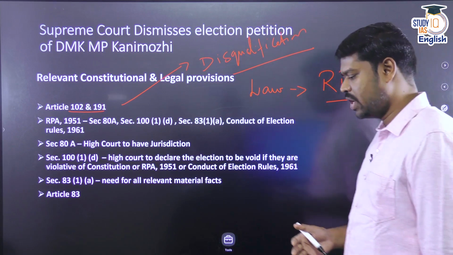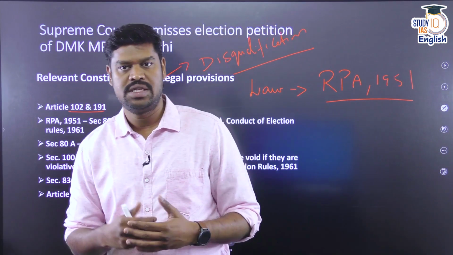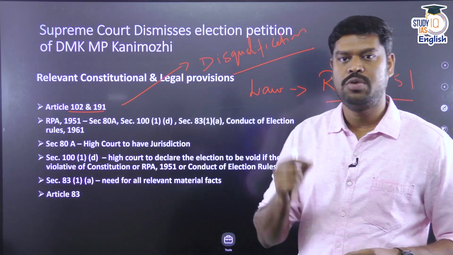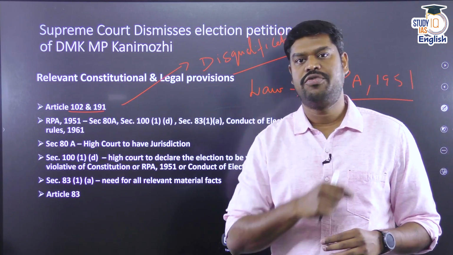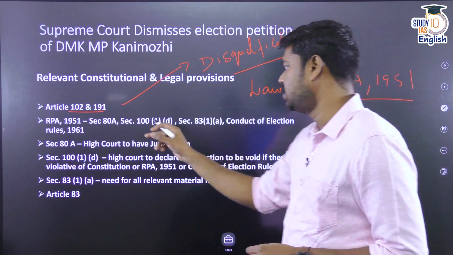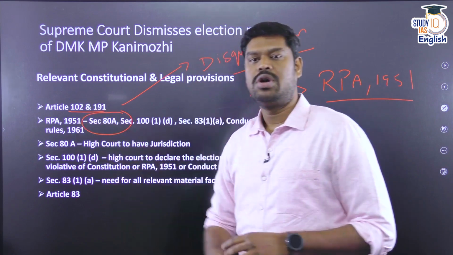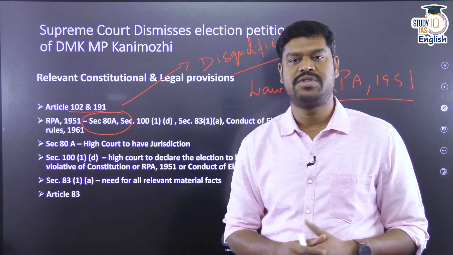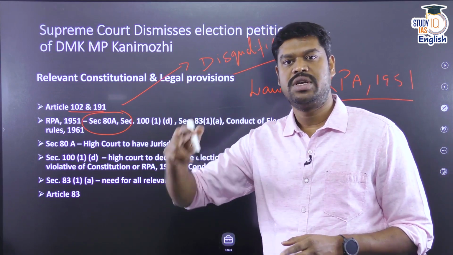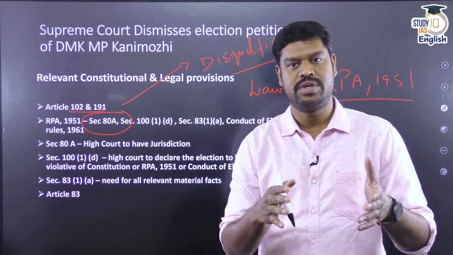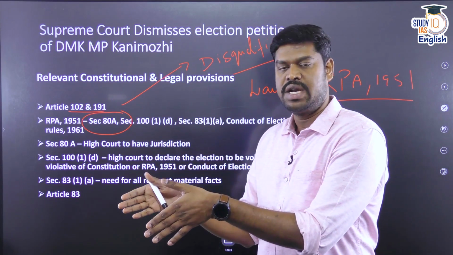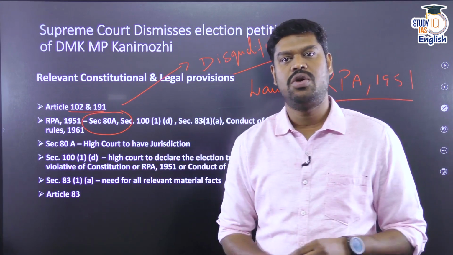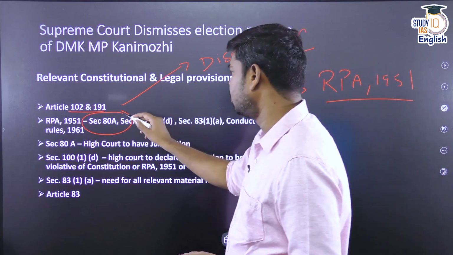However, there are a few important provisions you will have to understand to follow this case further. The Representation of People Act 1951, to be very specific Section 80A, says that if any person wants to file a petition challenging the election of a member of Parliament or a member of the state legislature, the jurisdiction lies with the High Court concerned where the constituency falls. In this particular case, because Kanimozhi was elected from a Lok Sabha constituency in Tamil Nadu, under Section 80A of the Representation of People Act, a petition was filed in the Madras High Court.